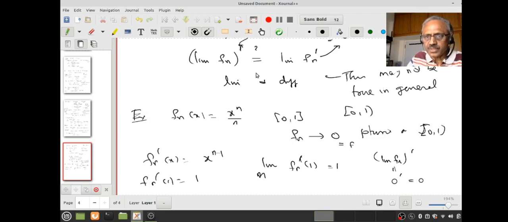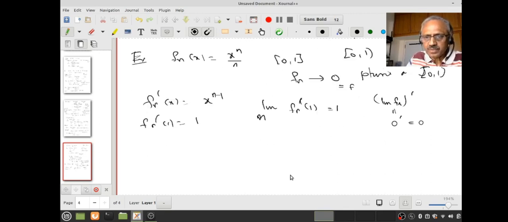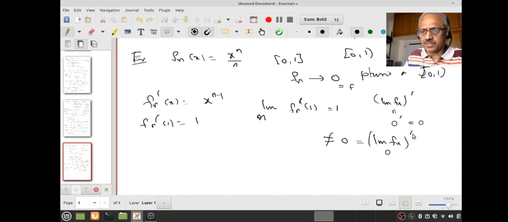Therefore these two are not equal. Are you following? The limit of fn is the 0 function, a constant function, therefore its derivative is 0. Therefore at 1 it is not true. In fact, I have to look only at 1.